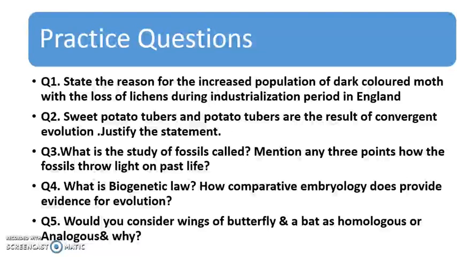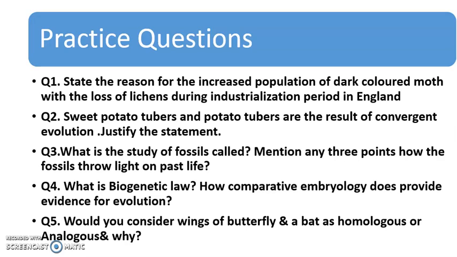Now here are some practice questions from the topic that we have finished so far. Question 1. State the reason for the increased population of dark colored moth with the loss of lichens during the industrialization period in England. You can easily answer this question. Sweet potato tuber and potato tuber are the result of convergent evolution. Justify the statement. This also we have discussed. What is the study of fossils called? Mention any 3 points how fossils throw light on past life.